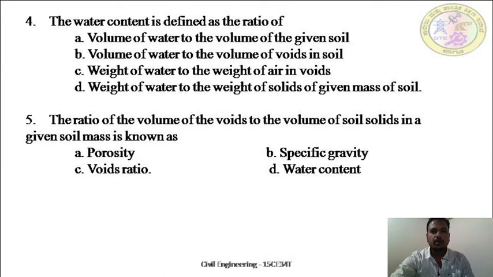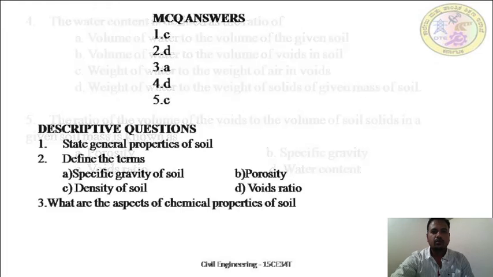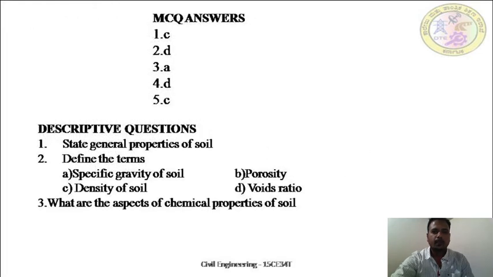The water content is defined as the ratio of the weight of the water to the weight of solids of a given mass of soil. Answer is D. The ratio of the volume of the voids to the volume of soil solids in a given soil mass is known as voids ratio. Okay, so these are the answers.